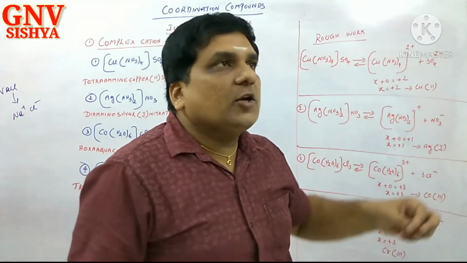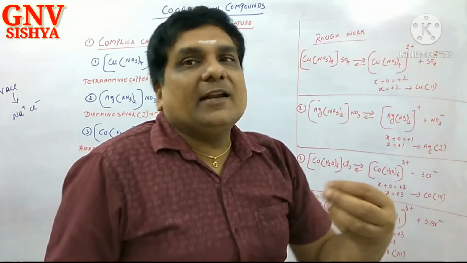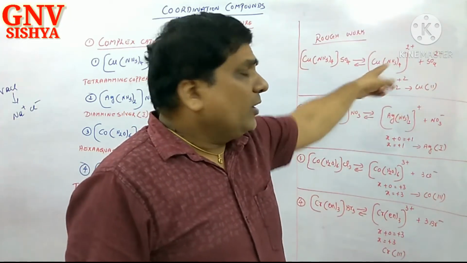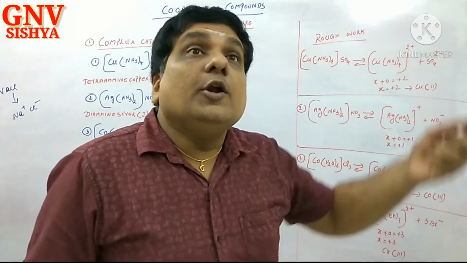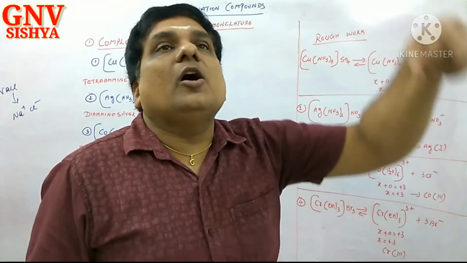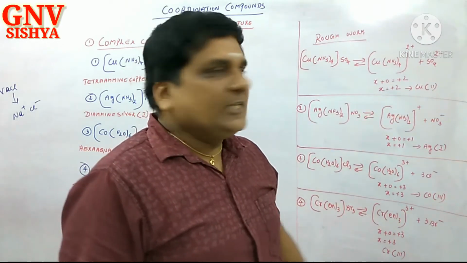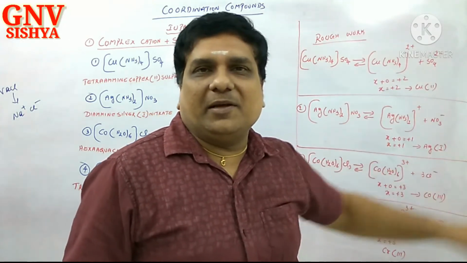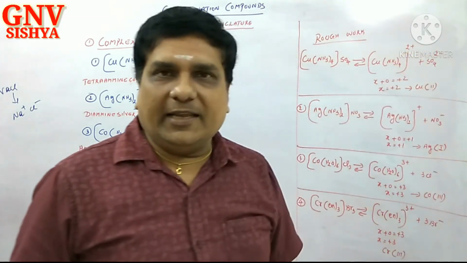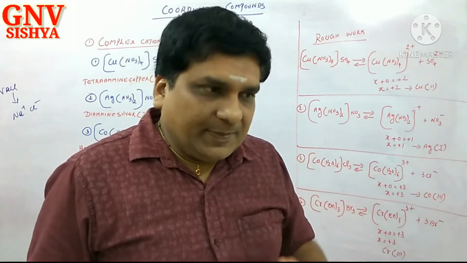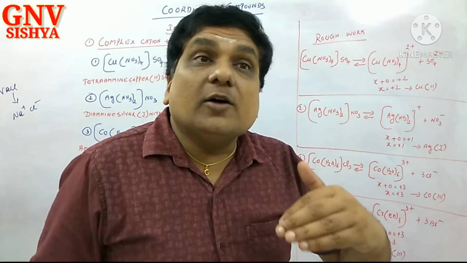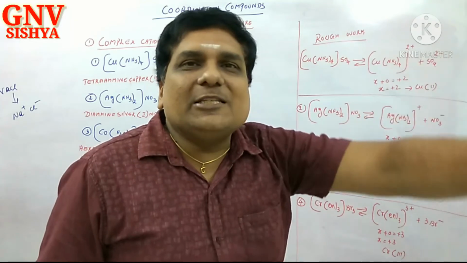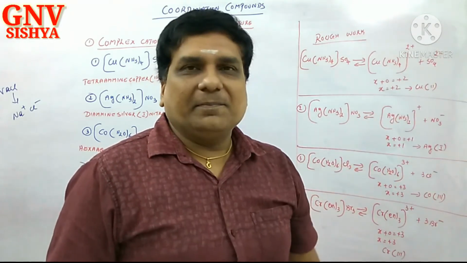That is why this sphere is called the non-ionizable or non-ionizing sphere. The species present inside the complex sphere will not give any test for any ion. It will give a test neither for copper nor for NH3. That is why the complex sphere or coordination sphere is also known as the non-ionizable sphere, which is very important.